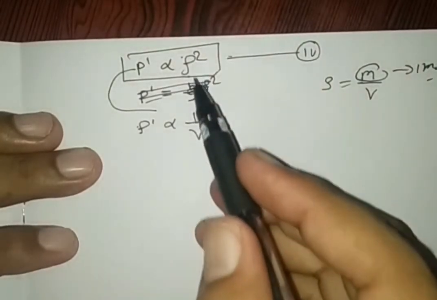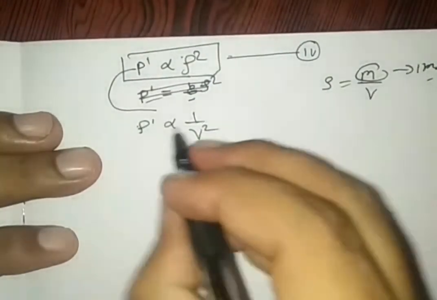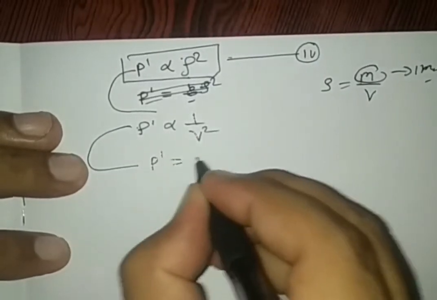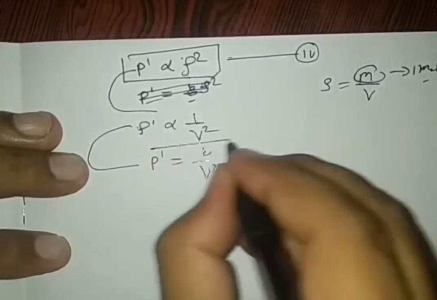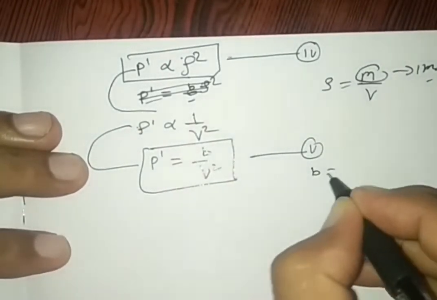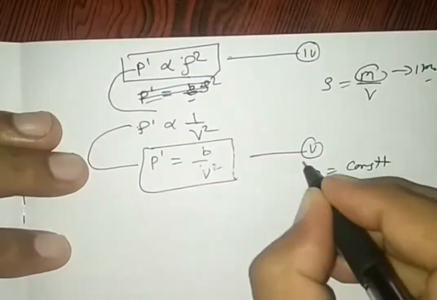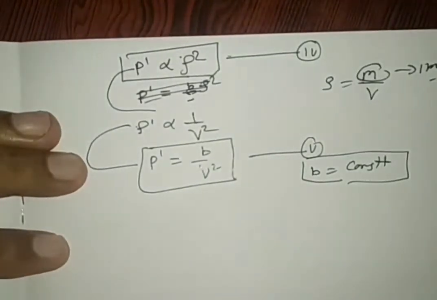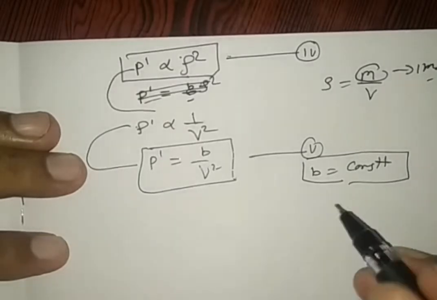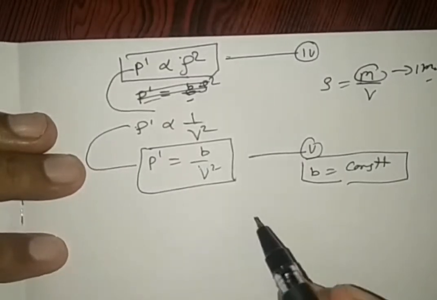So the density factor is converted into volume. Now P dash is equal to B by V square, where B is a constant and a characteristic property of a gas depending upon different parameters. We will discuss this later on.